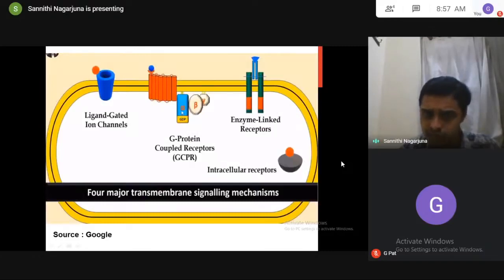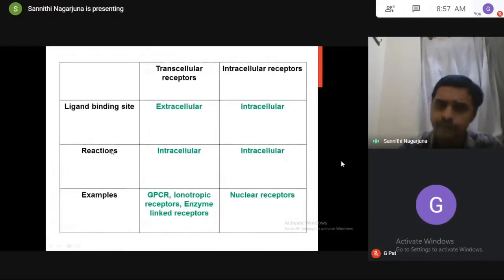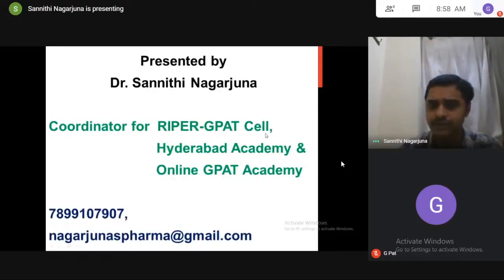Here also reactions are inside. Here also inside. Here also inside. For all types of receptors, the reaction always takes place at the intracellular level. But the ligand binding site is different, which is extracellular for transcellular receptors and intracellular for intracellular receptors. And these are all the examples: G protein, ionotropic, and enzymatic receptors are transcellular, and nuclear receptors are intracellular receptors. So got it now? This is the overall comparison between all types of receptors.